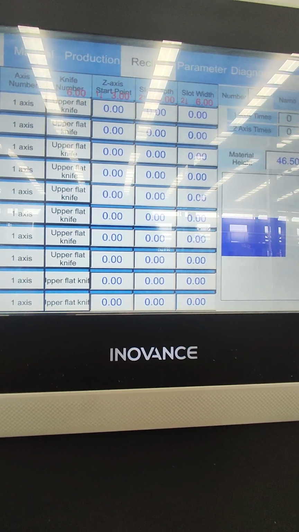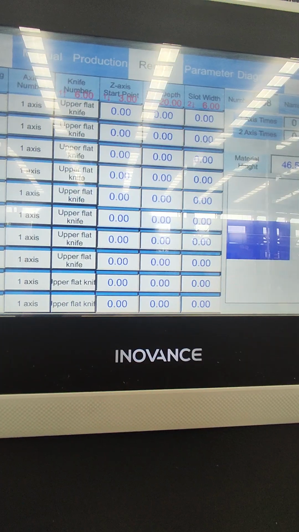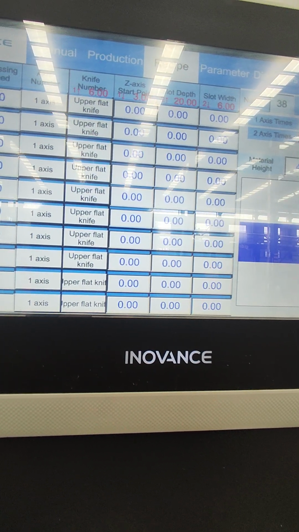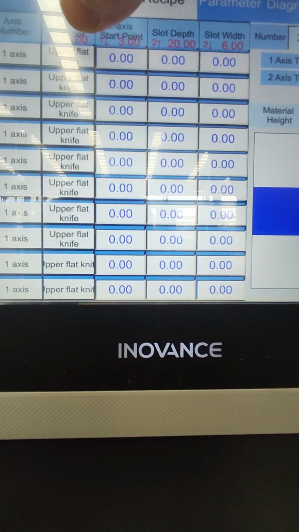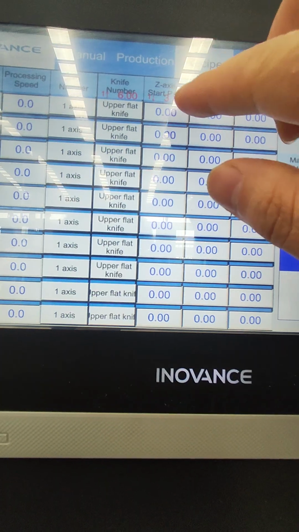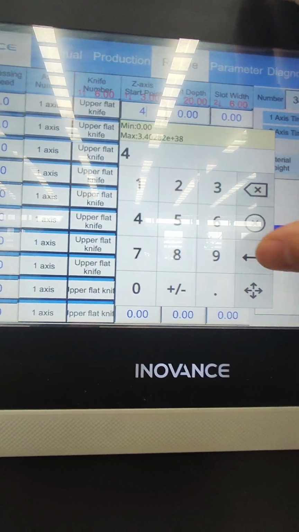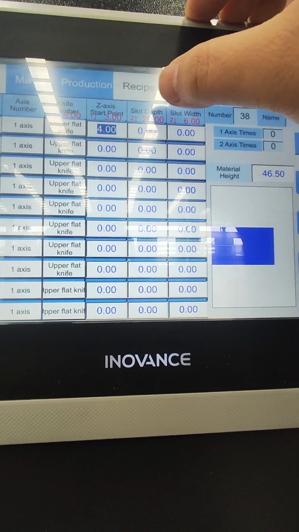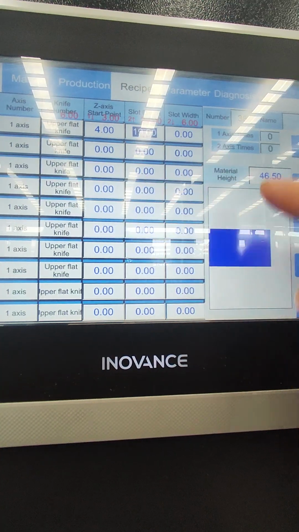From bottom to top, the first one, the slot width is 4 millimeter. So here we will use an upper flat knife. The axis start point is 4 millimeter. Slot depth is 19 millimeter.